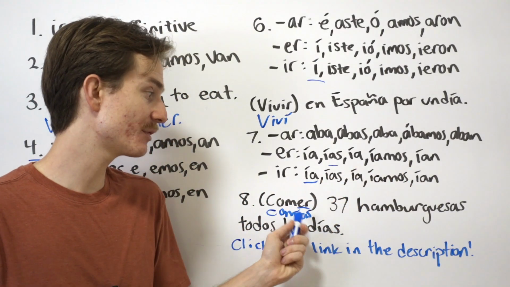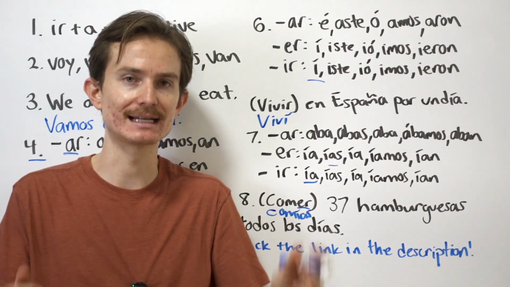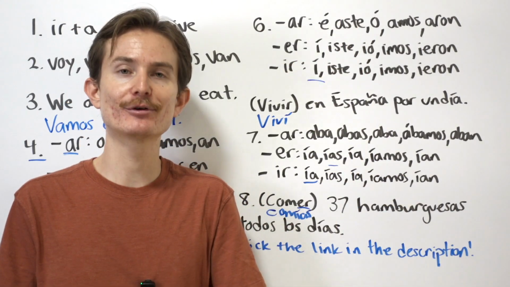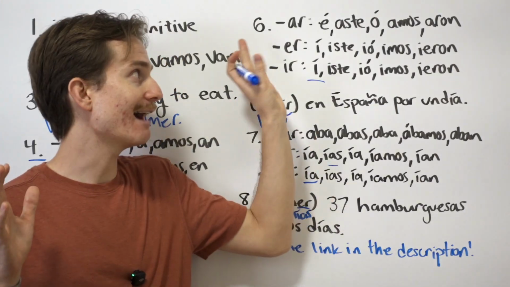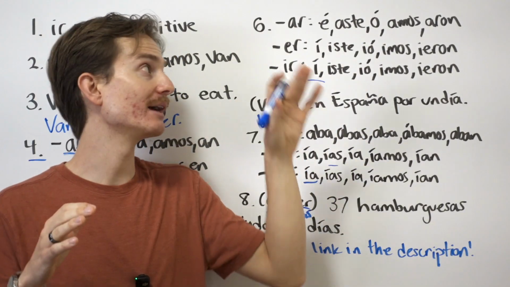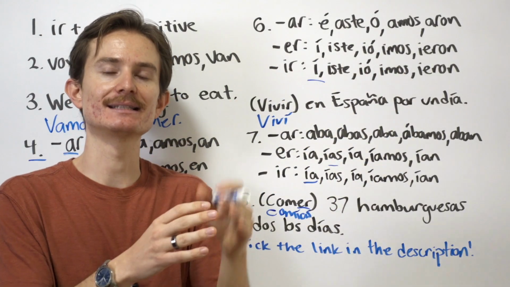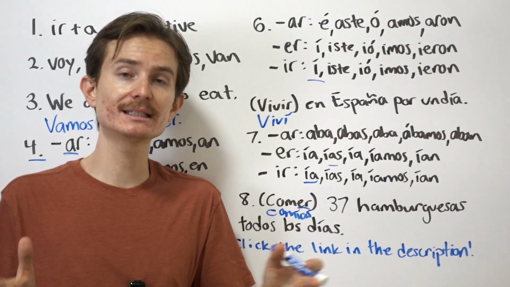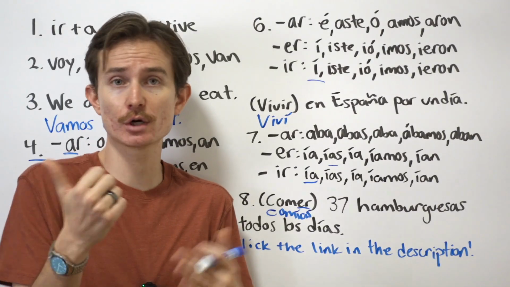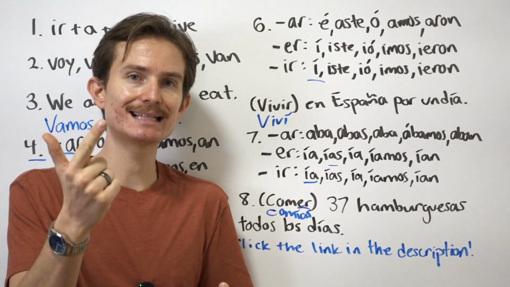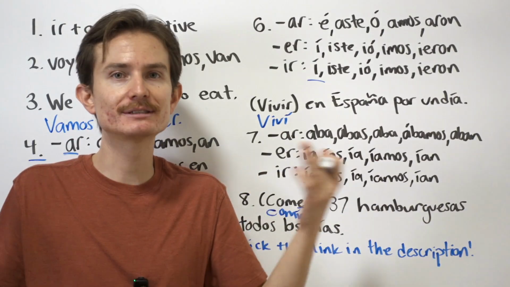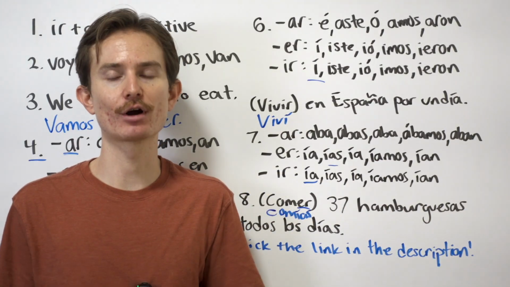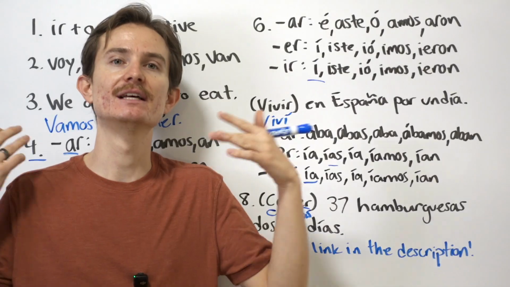That is not the same thing as the imperfect tense. I know this was a lot of information, and don't worry if you're confused or overwhelmed by this. I have lessons here on this channel explaining each of these tenses in depth, but realistically, if you just learn the informal future, which is quite easy to learn, the present tense and the preterite and the imperfect, which we'll just call the past tense, you will be able to have, like I said, 80% of the conversations that you want to be having in Spanish.